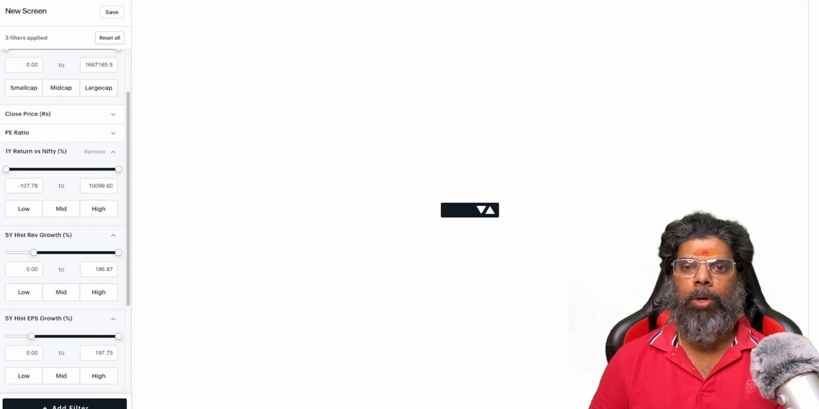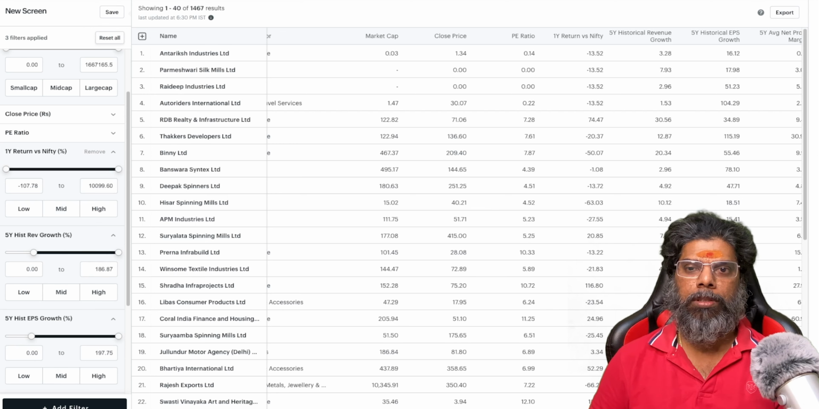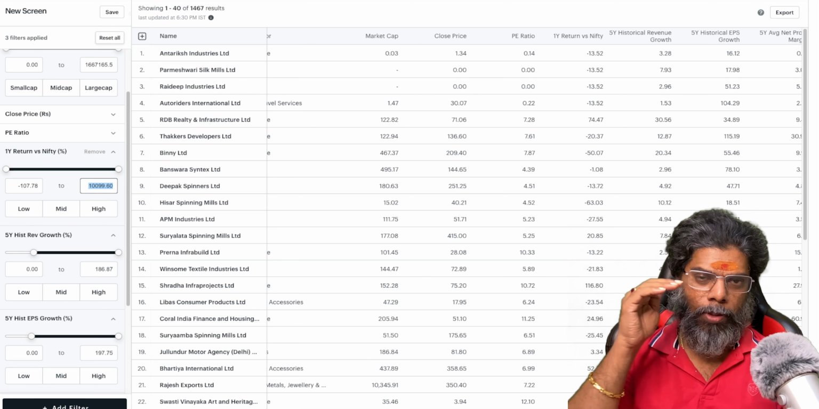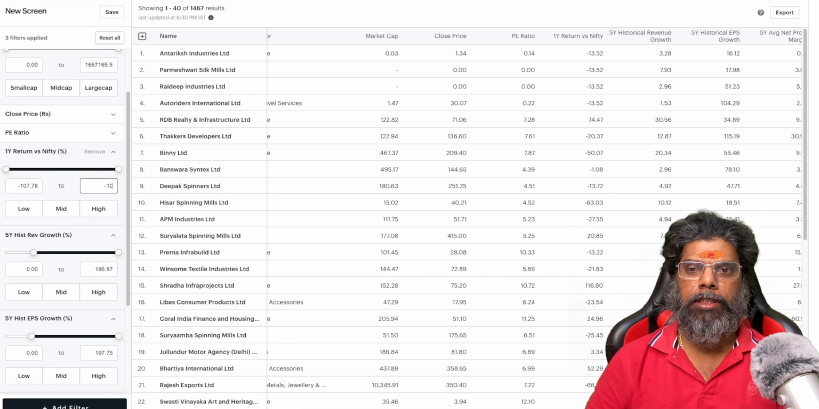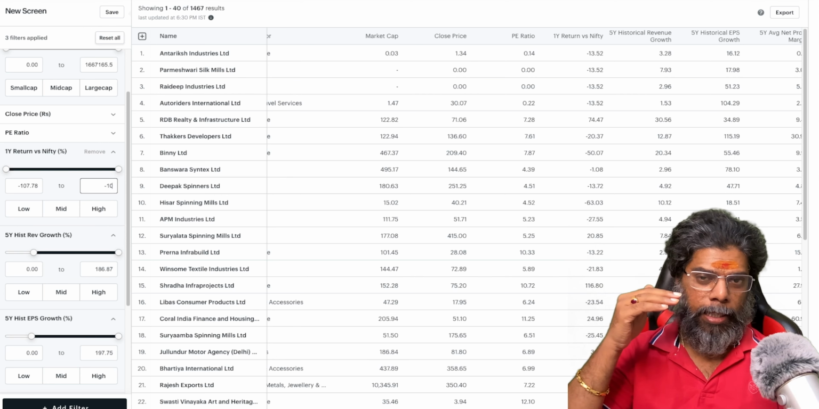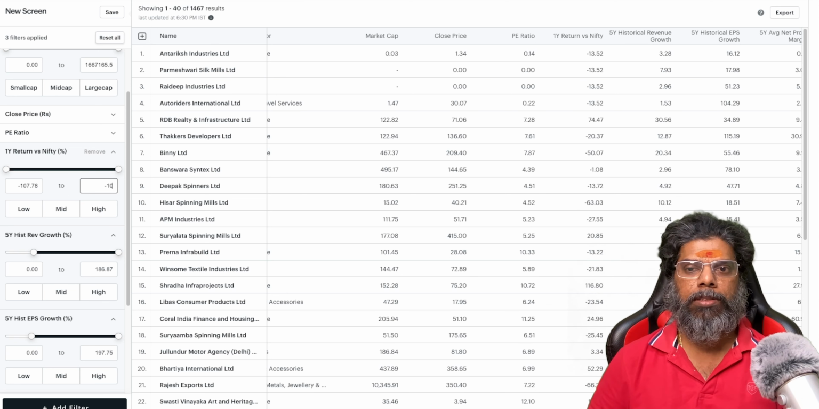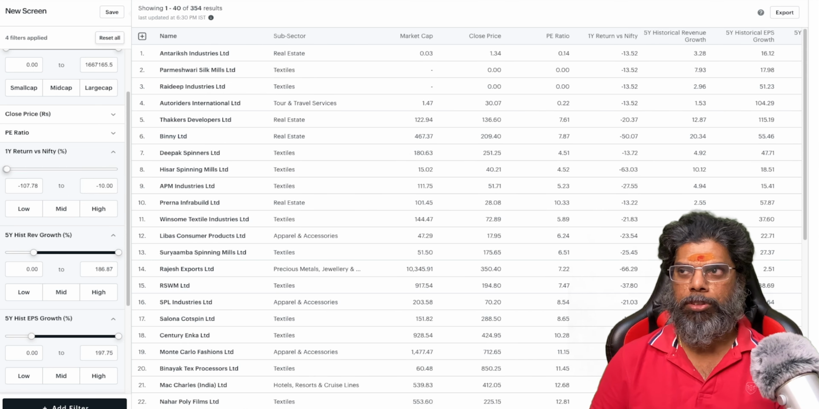Okay, and the 1-year return, the Nifty, right? There are so many percentages. By comparing with Nifty, I just want to have, say, minus 10%. The stocks which have performed lesser, at least 10% lesser than Nifty. Okay, now I got 354 stocks.